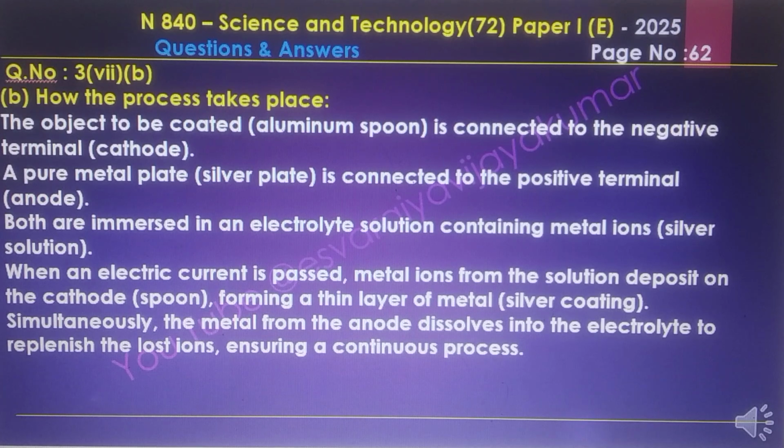Here is the answer. The object to be coated, the aluminum spoon, is connected to the negative terminal, the cathode. A pure metal plate, the silver plate, is connected to the positive terminal, the anode. Both are immersed in an electrolyte solution containing metal ions, the silver solution. When electric current is passed, metal ions from the solution deposit on the cathode spoon, forming a thin layer of silver coating. Simultaneously, the metal from the anode dissolves into the electrolyte to replenish the lost ions, ensuring a continuous process. That is the electroplating of silver.